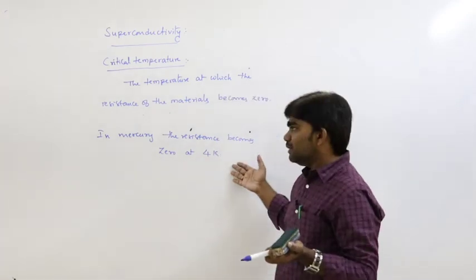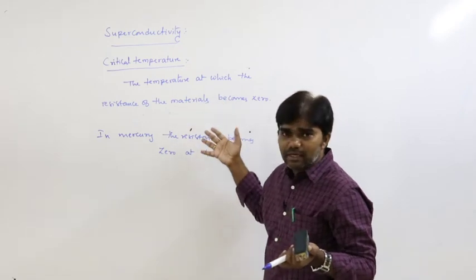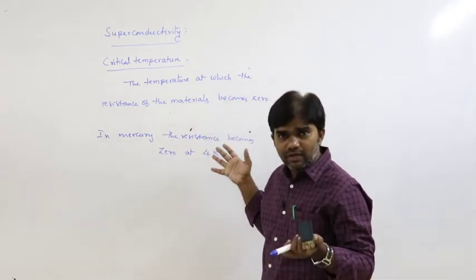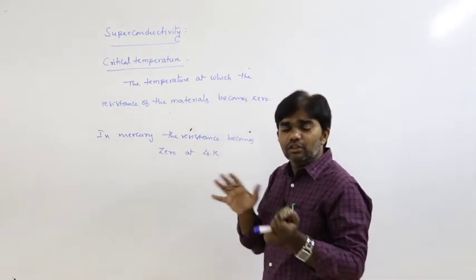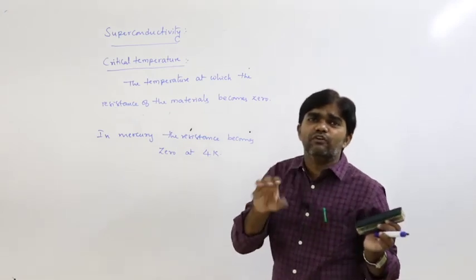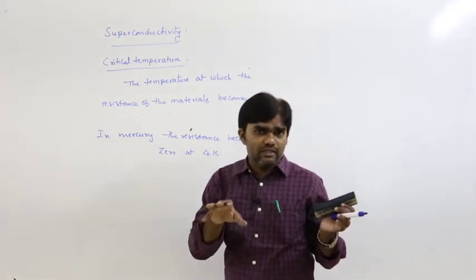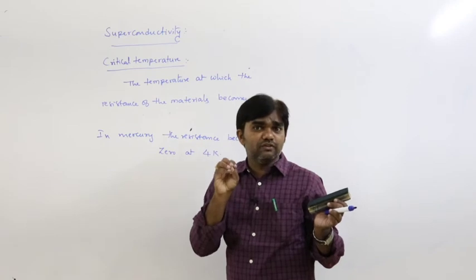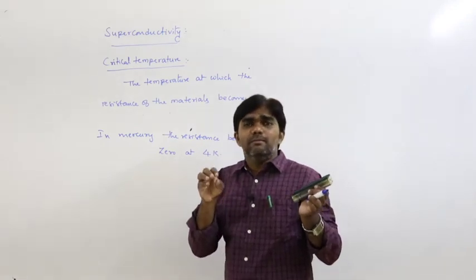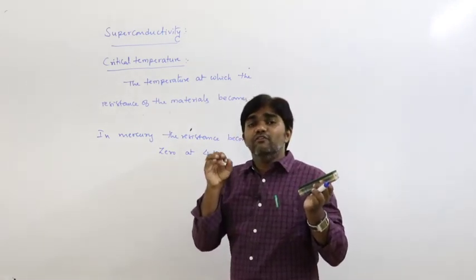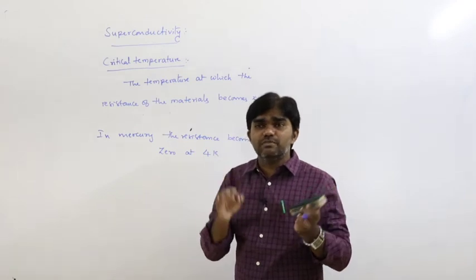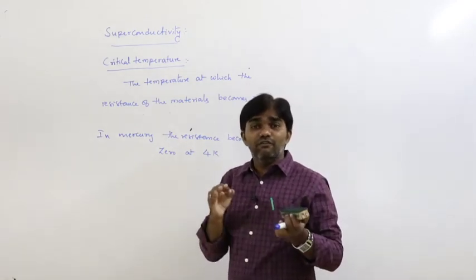But in this phenomenon, if the resistance completely becomes zero, there is no opposition to the flow of current. That means wastage of energy is minimized.